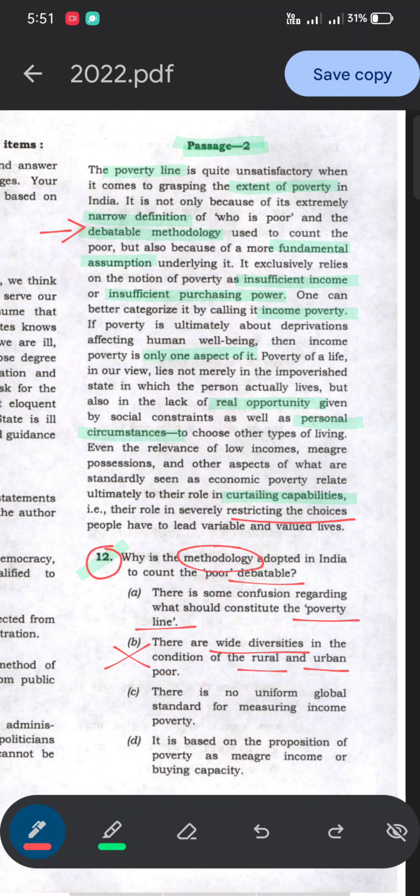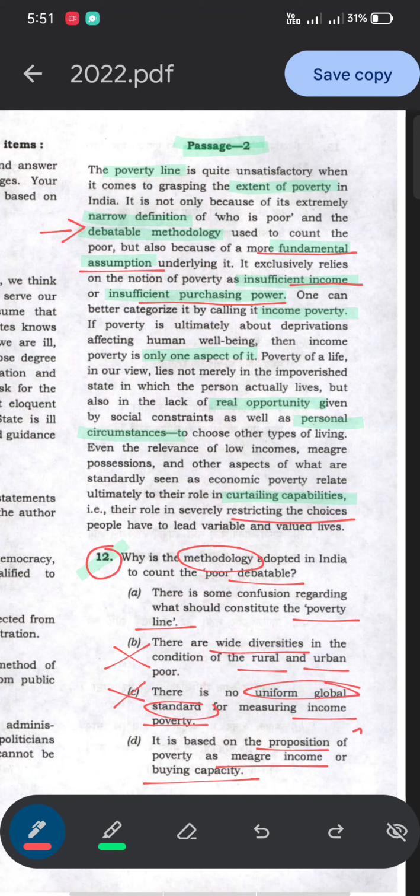Next is there is no uniform global standard for measuring income poverty. No, we are not even so much concerned about income poverty, and a uniform global standard is nowhere talked about. It is based on the proposition of poverty as meager income or buying capacity. So this is what is talked about, that it is debatable because there is a more fundamental assumption that it relies on insufficient income and insufficient purchasing power.